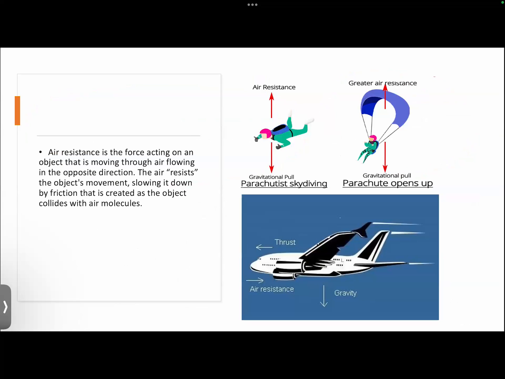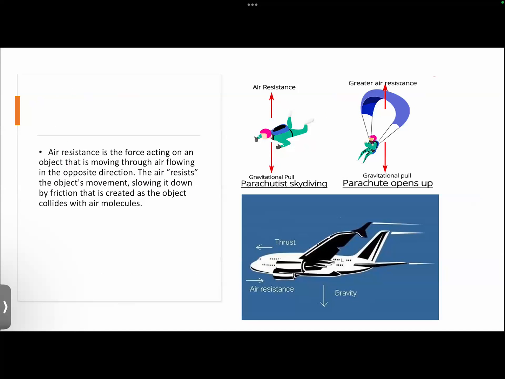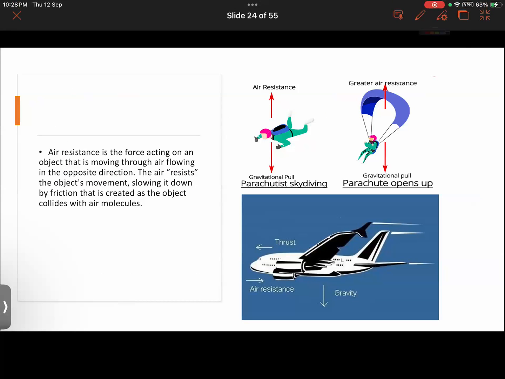In the next class we'll be learning about fluid friction, where we'll be learning about friction in air and friction in water. But as of now, you guys tell me, what is the SI unit of force? Newton. That is Newton. Okay. How do we express the strength of force? Do we express the strength of force by weight, by its mass, or by its magnitude?